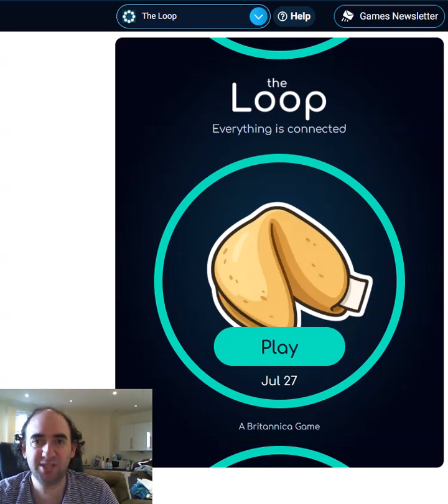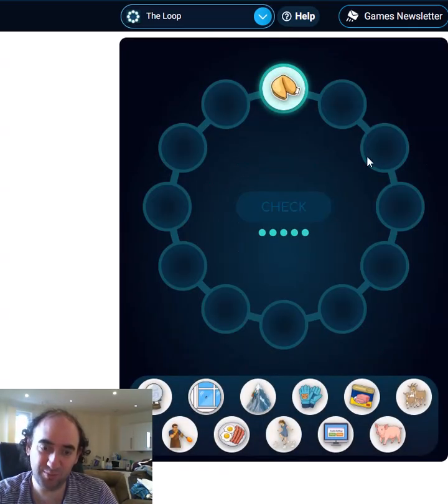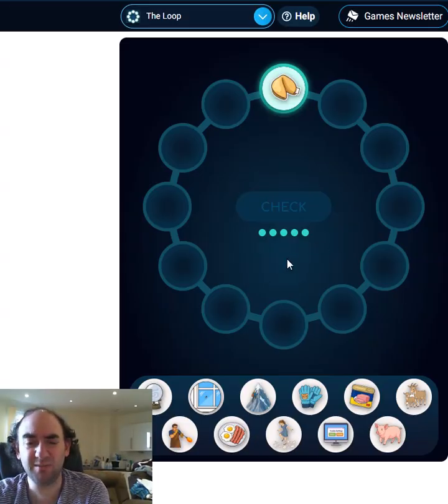Hello again, welcome to today's attempt of a loop, the game where you have to put the pictures in the circles to create a loop, such that each one is connected in some way with the pictures on either side of it, and the connections can be very vague, as you might see as we go along.